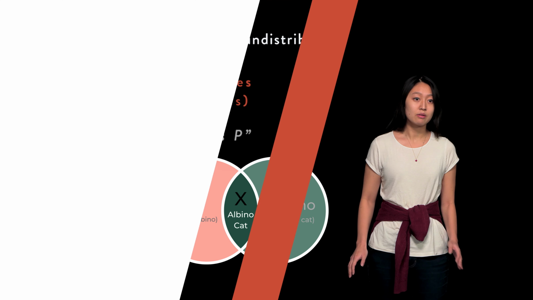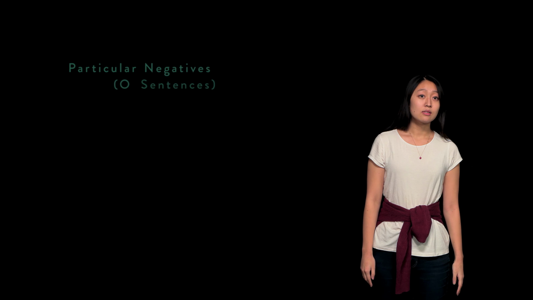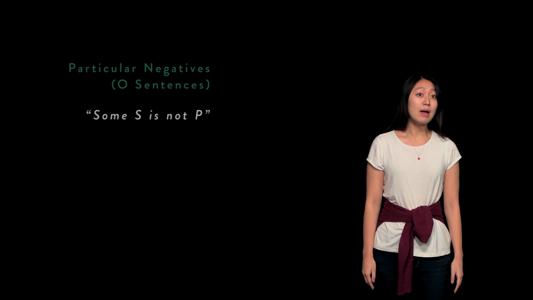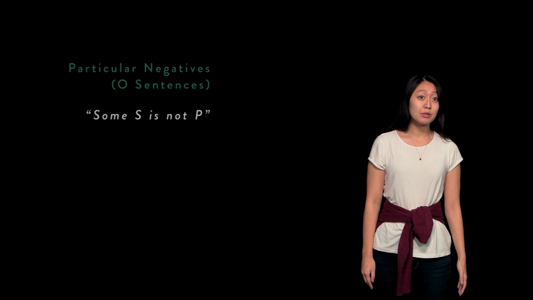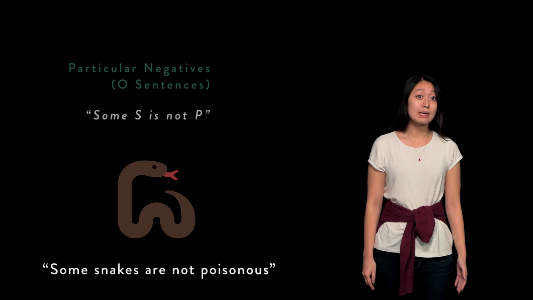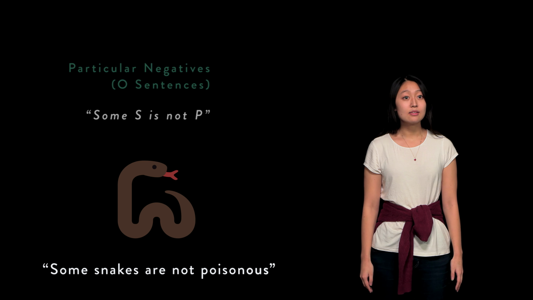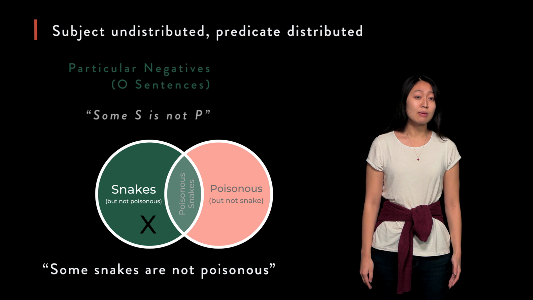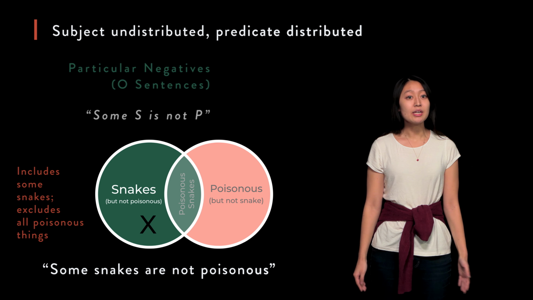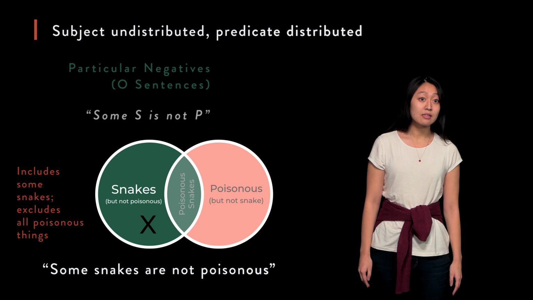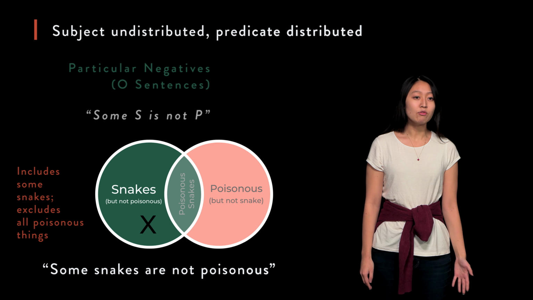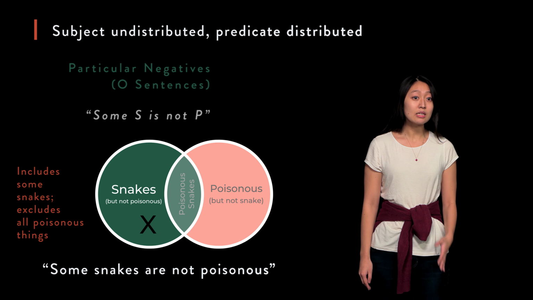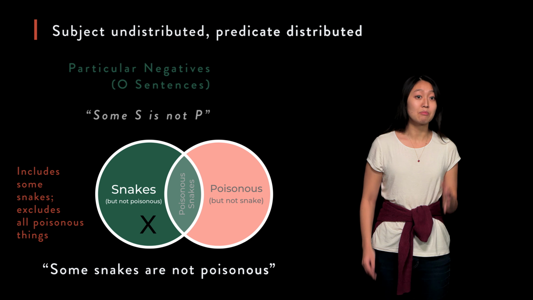Recall that O sentences, particular negatives, express some S is not P. In the previous lesson, we looked at some snakes are not poisonous as an example case. As with I sentences, some ensures that we are only talking about a subset of all the snakes, so we know that the subject is not distributed. In the case of the predicate, we're taking the relevant subset of snakes and denying it the entire set of poisonous things. In other words, the snakes we are left with after subtracting the poisonous ones are snakes about which no part of the extension of poisonous can be predicated. So the predicate is distributed.